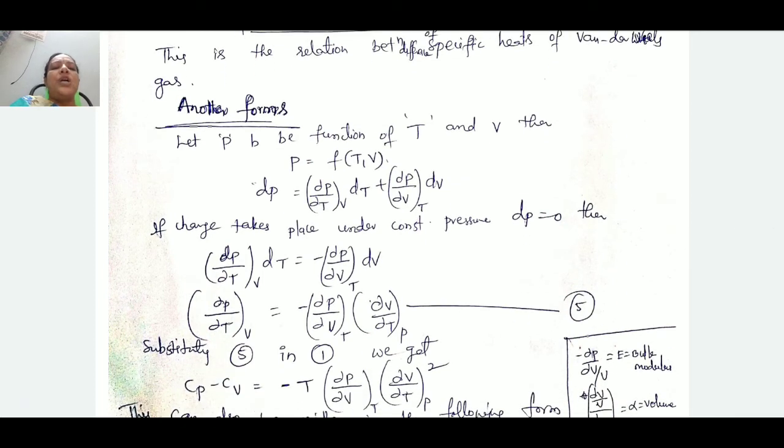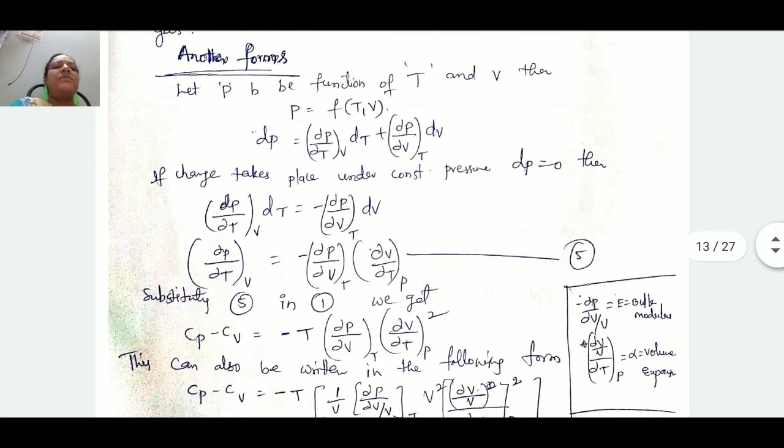Next step, by taking this dT to the right side, dou P by dou T at constant V can be written as minus dou P by dou V at constant T into dou V by dou T at constant P. Say this is another numbered equation, the fifth equation.